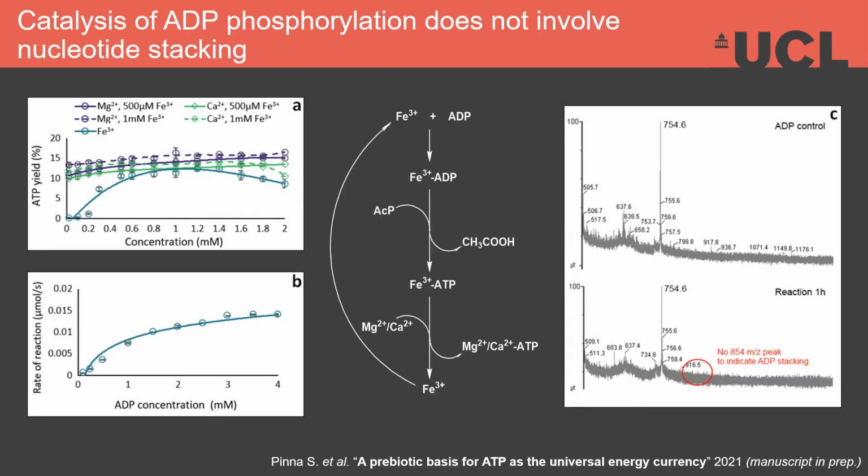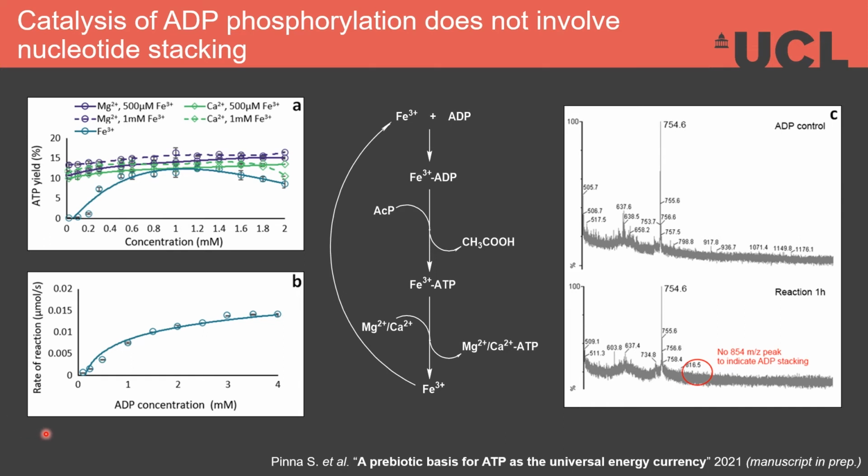To understand how ferric ion catalyzes the phosphorylation of ADP to ATP, we tested the effect of varying the ferric ion concentration, which showed that the maximal ATP yield was produced by 1 millimolar ferric ion, which means that the optimal ADP to ferric ion stoichiometry of the reaction was about 1:1. We confirmed what Kitani had found, that low concentrations of magnesium or calcium slightly increase the ATP yield in the presence of ferric ion. And this suggests that either divalent cation can stabilize the newly formed ATP and liberate the ferric ion so that it can continue to phosphorylate some more ADP.